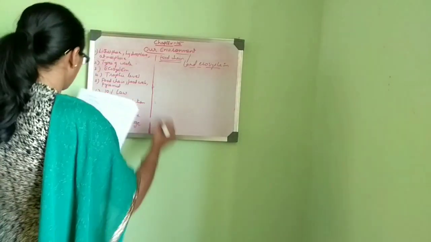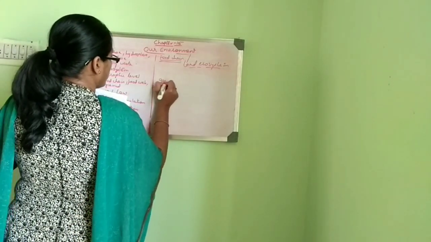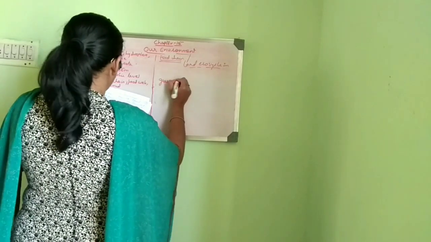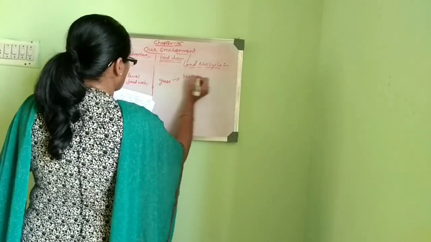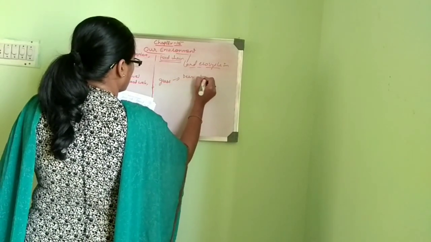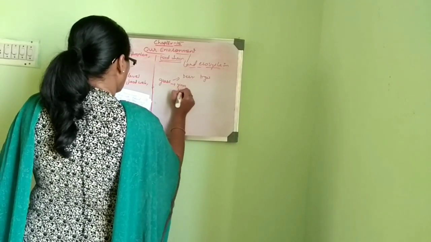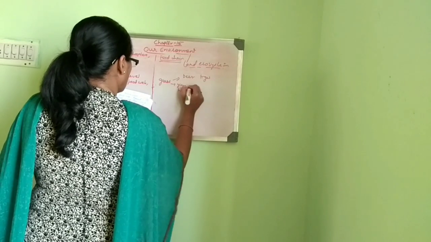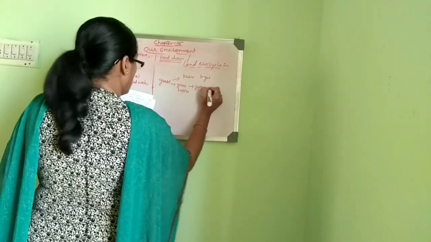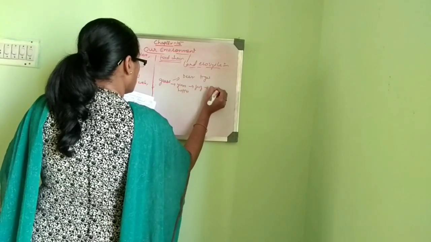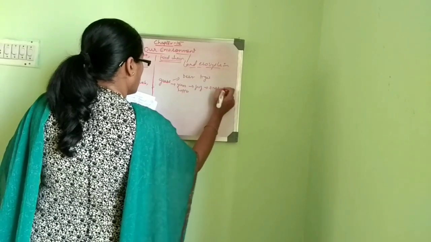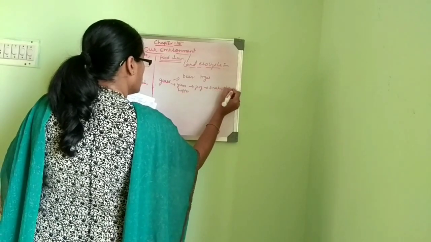So here, a food web example: again we will take certain food chains: grass, deer, tiger; grass, grasshopper, frog, snake, hawk.